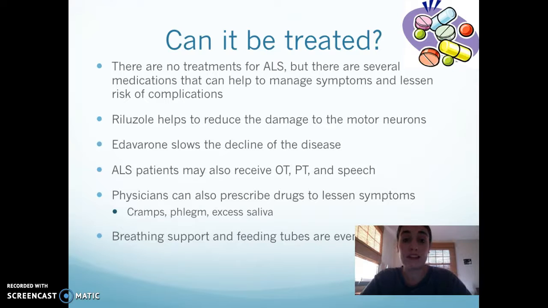There is no cure for ALS, but there are medications and therapies that can aid people with ALS to make them more comfortable. There are medications such as riluzole to help reduce the damage to the motor neurons. There's edaravone, which slows the decline of the disease. And ALS patients may also receive OT, PT, and speech so that they can function to the best of their abilities. And physicians might also prescribe other kinds of drugs to help lessen the symptoms, because there are symptoms such as cramps, phlegm, and excess saliva that could be helped by certain medications. And breathing support and feeding tubes are eventually required for these individuals.